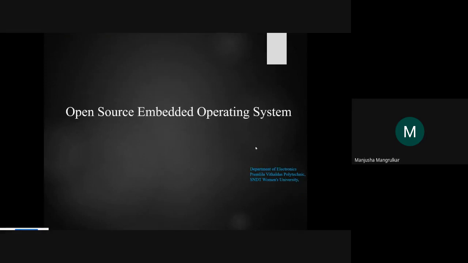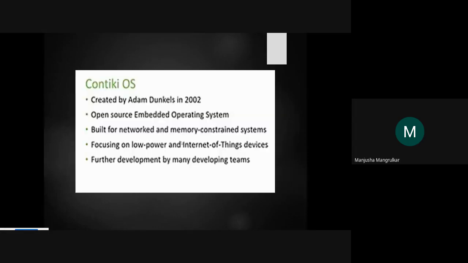So we are going to see what open source embedded operating systems are available in the market or the world, right? Open source means it is without license. Some institutes, some universities, some schools have developed it and given it to research facilities so that they can use that embedded operating system to develop their own products, right?